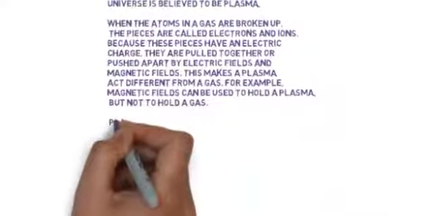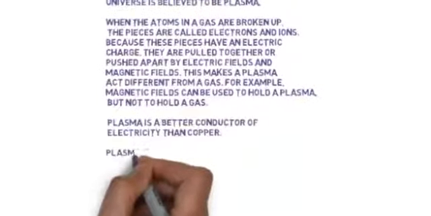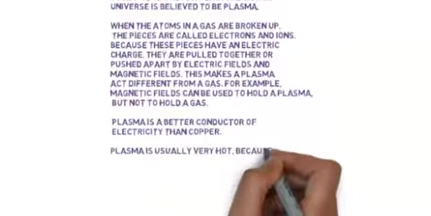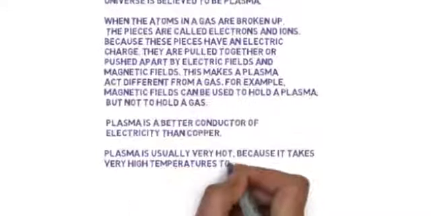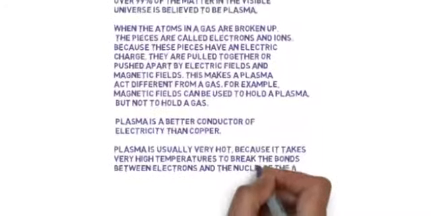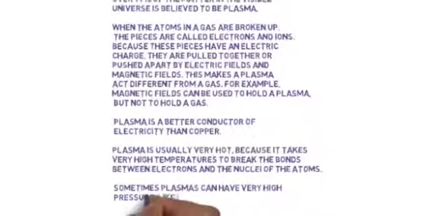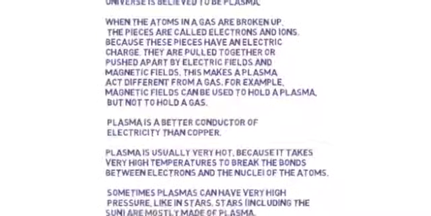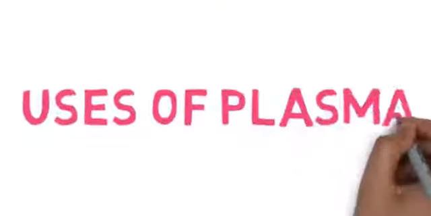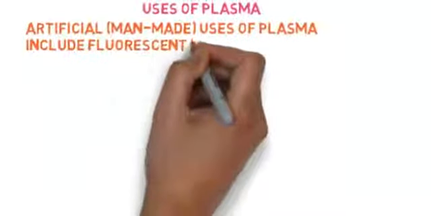Plasma is a better conductor of electricity than copper. Plasma is usually very hot, because it takes very high temperatures to break the bonds between electrons and the nuclei of the atoms. Sometimes plasmas can have very high pressure, like in stars. Stars, including the sun, are mostly made of plasma. Plasmas can also have very low pressure, like in outer space. On Earth, lightning and aurora make plasma.